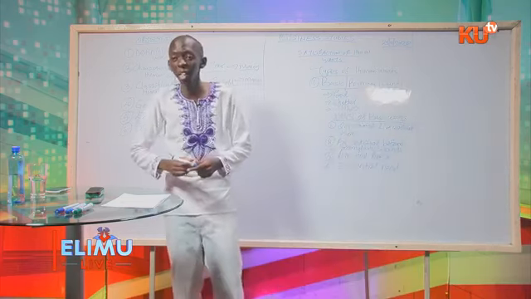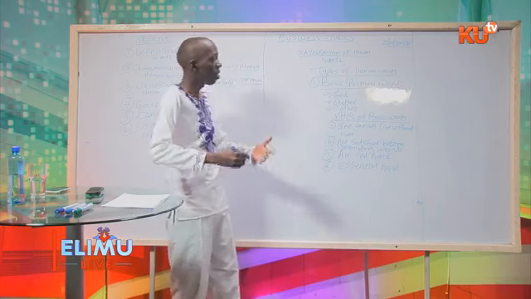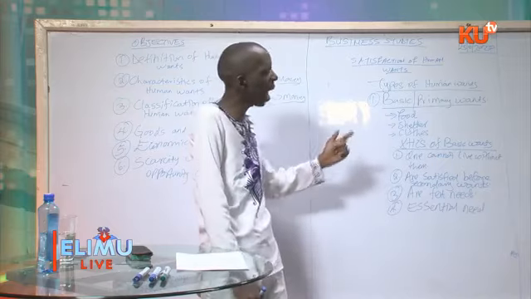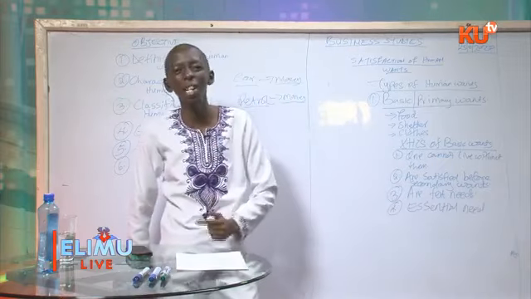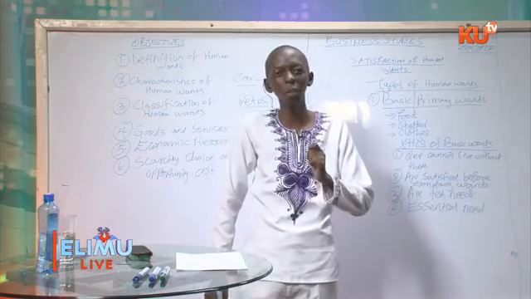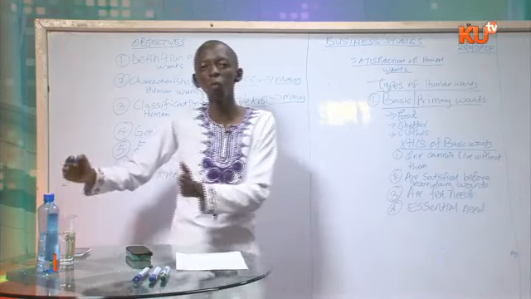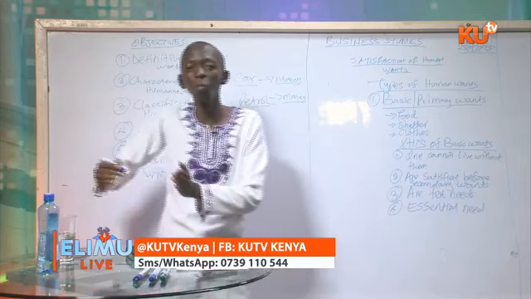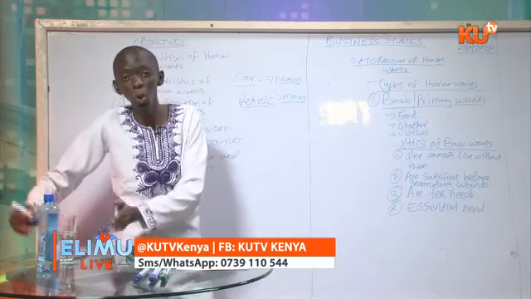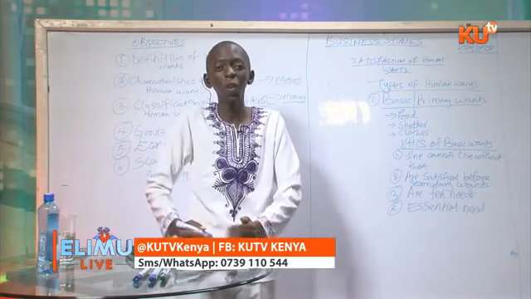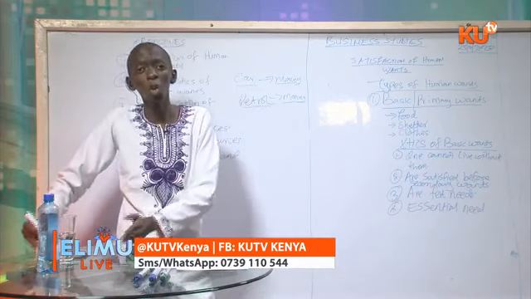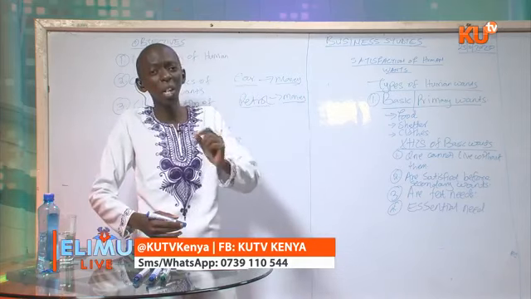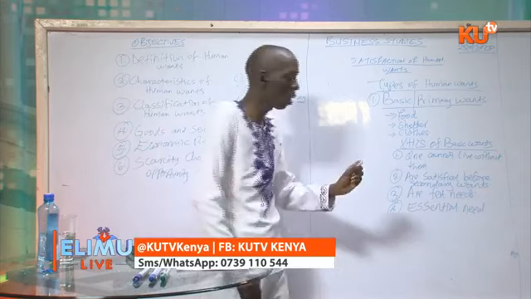So those are the characteristics of basic wants. One cannot live without them. That one we have said it. The other one is they are satisfied before secondary wants. Before you think of buying a phone, you buy food first. Before you think of buying a shoe, you buy clothing first. Before you think of buying a vehicle, you buy an apartment or you build a house first. Therefore, basic wants are satisfied before secondary wants.